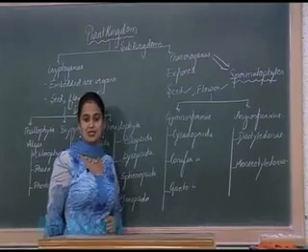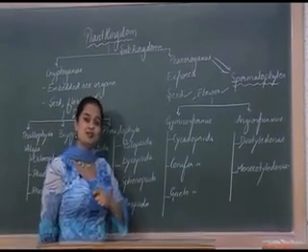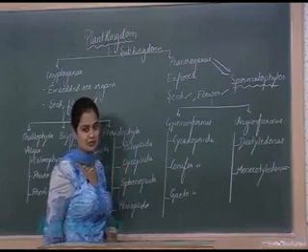So now I can start with the classification system. Different types of the classification system and the contribution of the different scientists towards this system.